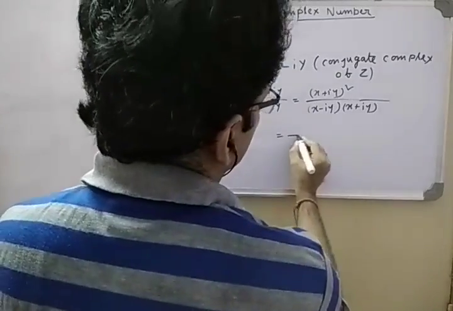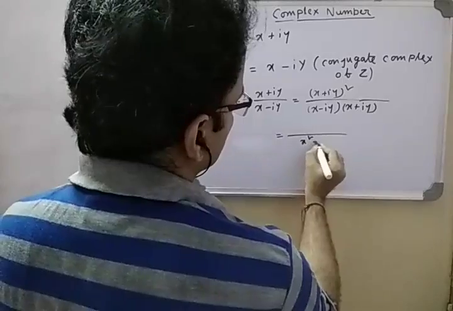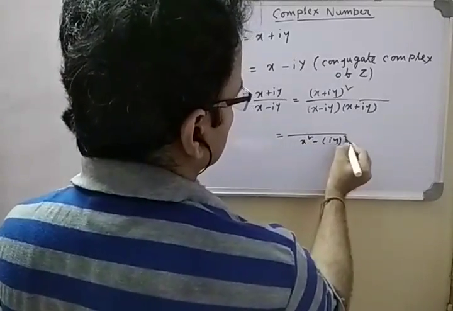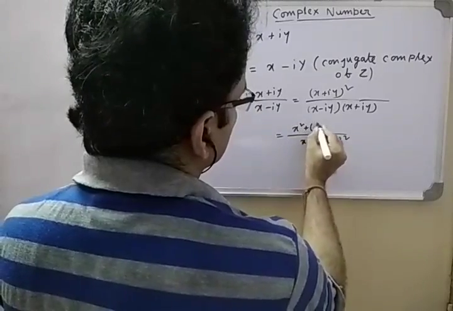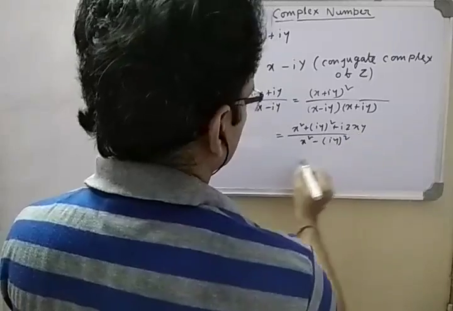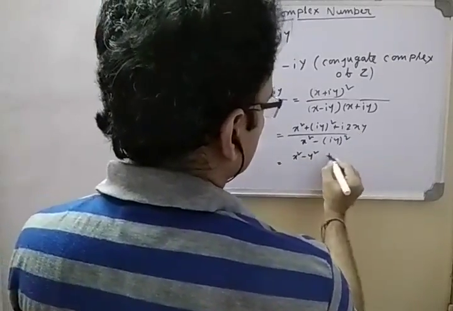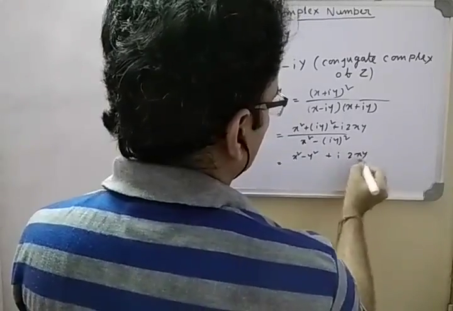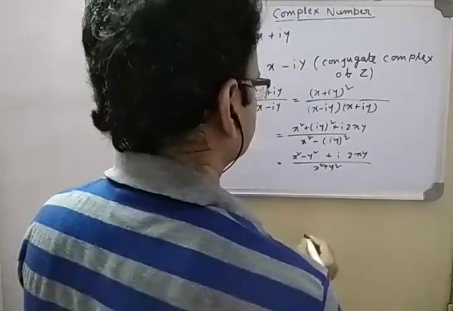Now let's solve this. x minus iy into x plus iy, what is it? x square minus iy whole square. The numerator is x square plus iy whole square, plus i into 2xy. So this is x square minus y square, and this is i into 2xy. The denominator is x square plus y square.